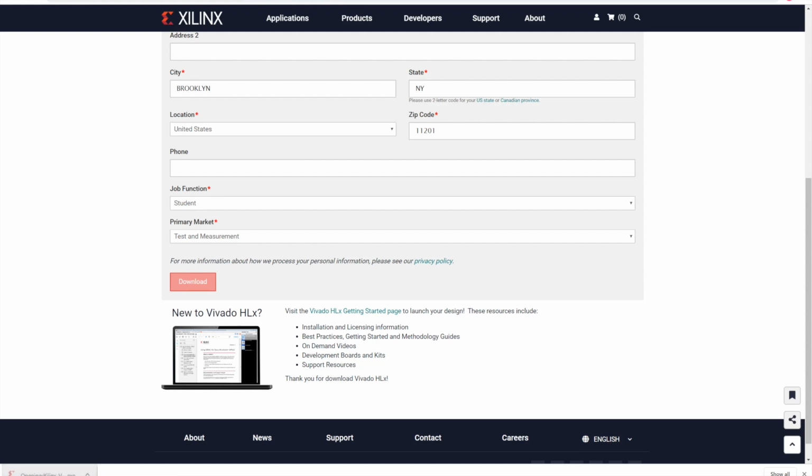Once it is downloaded, click on that and it will extract the installer. And now after some initial setting it will try to download and install the Vivado Xilinx.